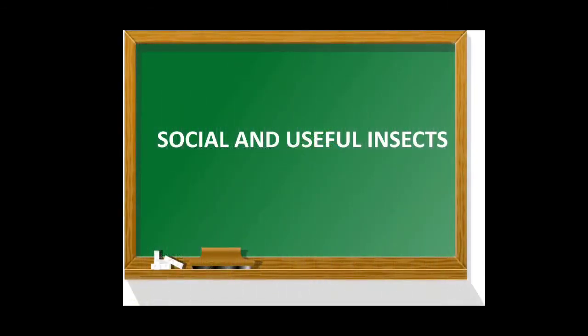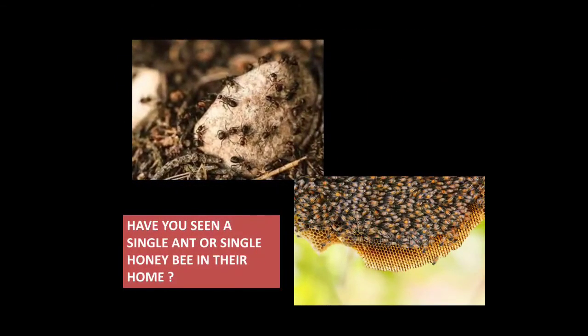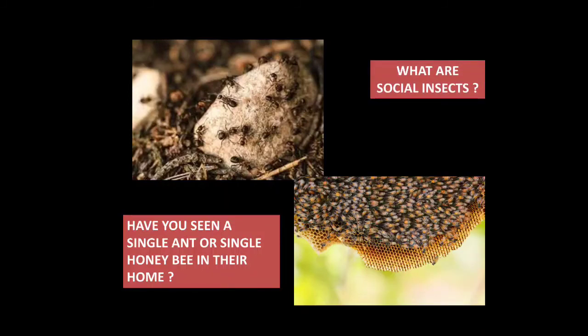Now we will study about social and useful insects. Now the question comes, what are social insects? Can you just think what are social insects? No? I'll tell you. The insect that lives in groups and live together in colonies are called as social insects. For example, ants and honeybee.